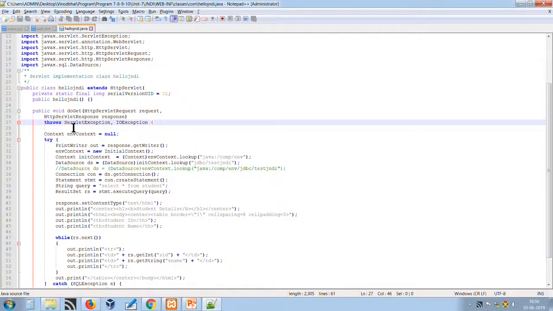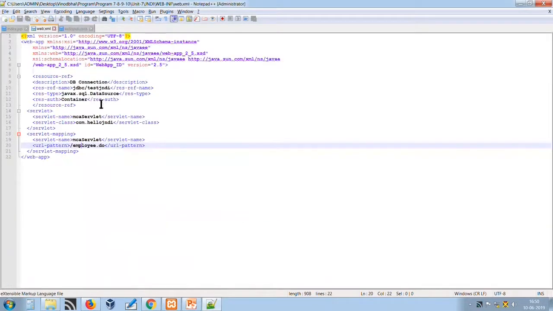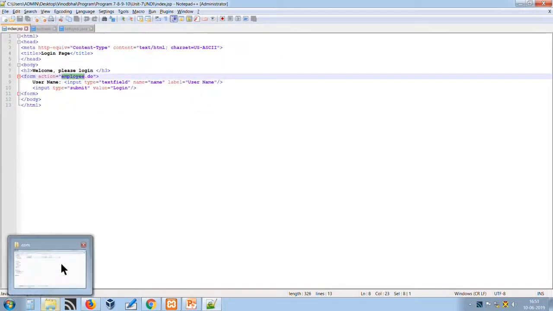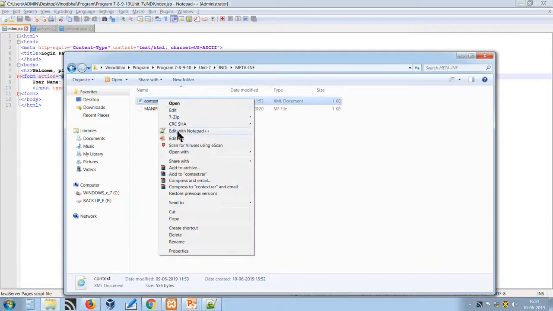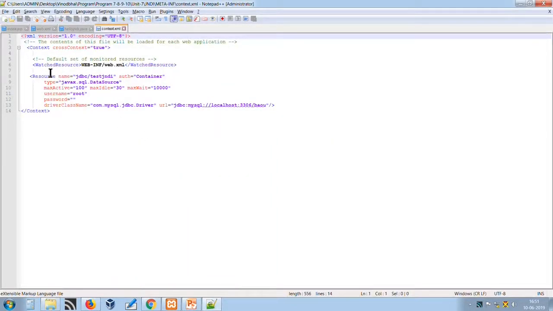So this is a simple JDBC-like application, with the same concept, but using JNDI. We are using the Context and InitialContext, and then using the lookup, which will return us the data source instance defined in the web.xml and the context file. The context file resides in the META-INF directory, as I told you. Under that, we have mentioned the resource: name is jdbc/test, type is the SQL DataSource, and we have provided other parameters as required. The driver class is the MySQL JDBC driver, and the database is BAOU.